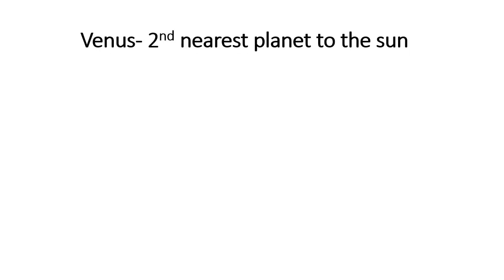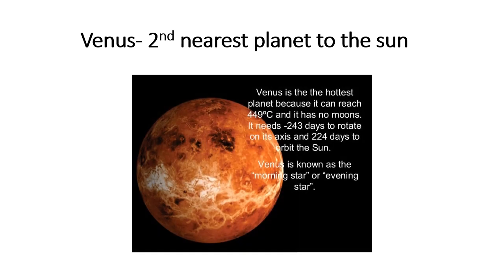Venus is the second nearest planet to the sun. It is the hottest planet. The temperature recorded on it is 449 degrees Celsius. It also does not have any moon. It completes rotation in 243 days and revolves around the sun in 224 days, meaning it takes more time in rotation than revolution around the sun. Venus is also known as the morning star or evening star.